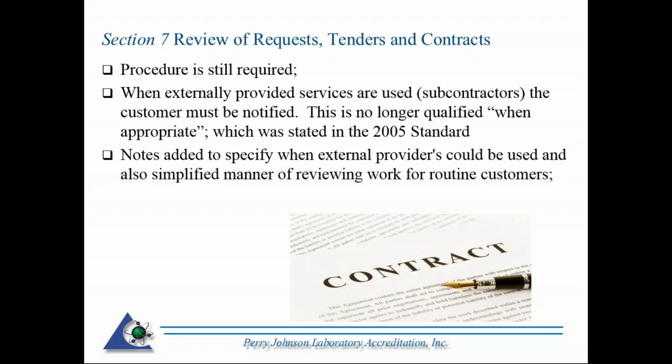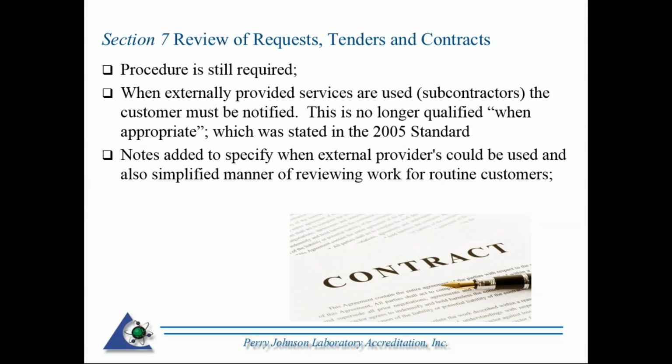Okay, Section 7 is review of requests, tenders and contracts. It's an area where the standard is still going to require a procedure. It specifies that when externally provided services are used, that's subcontracting, the customer must be notified. This is no longer qualified by "when appropriate," which was stated in the 2005 standard.